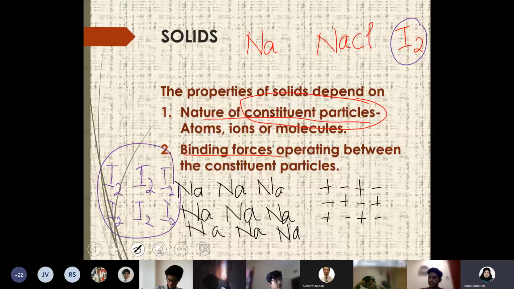Can you give one more example for molecular solid? Because the other ones you can easily give a lot of examples. For molecular solid, O2 is a solid at room temperature? No, it's a gas. Think about something which is a solid at room temperature. Ma'am, naphthalene balls, I guess.